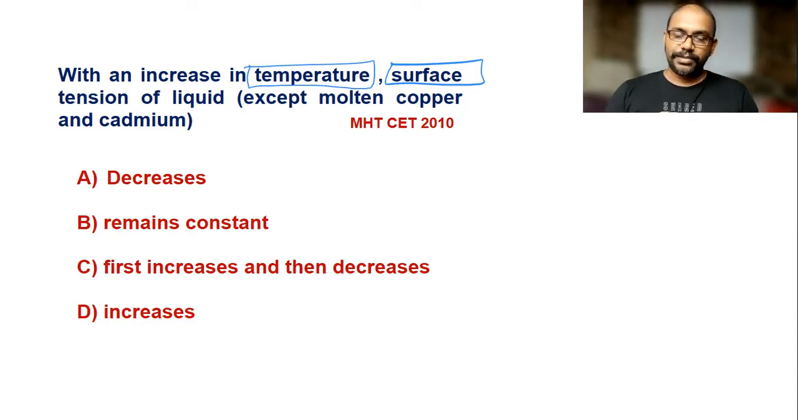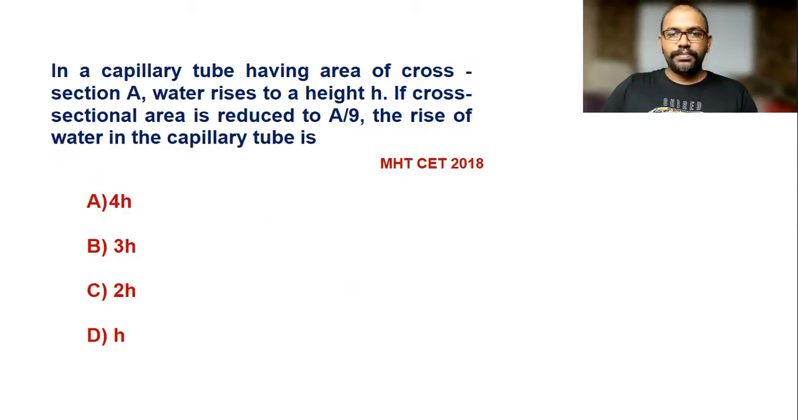But here there are two exceptions: molten copper and molten cadmium. So here with increase in temperature, surface tension decreases. So the answer for this question is option A, decreases. Now we go for the next question.